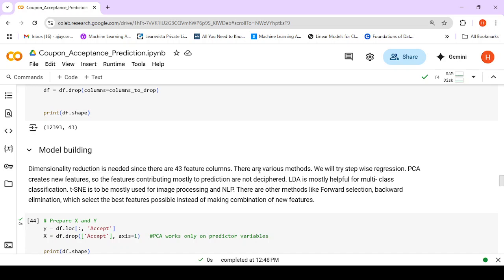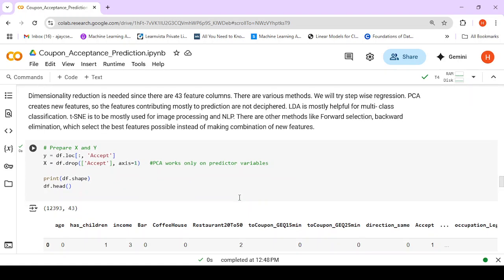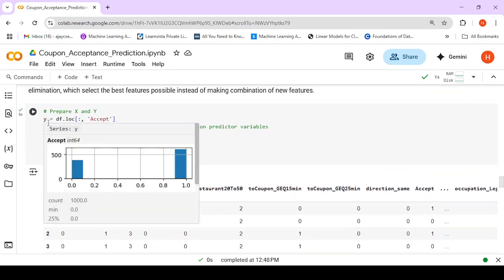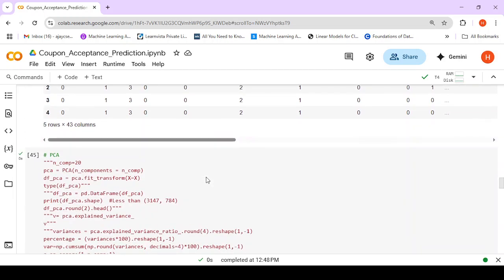So these methods can also be used. PCA distorts the set of features and creates new features, so we are not going for PCA, because we should know which feature is helping us decide our outcome. For this particular reason, we use RFE here. So we split the data into Y and X.